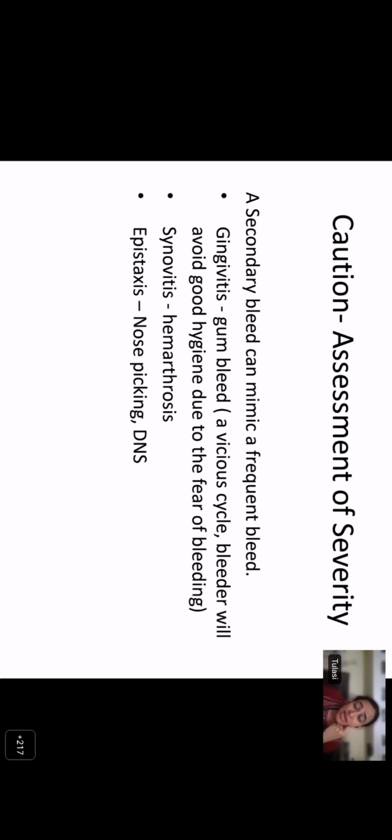And because there is poor oral hygiene, there is pain, the patient will not brush his teeth properly again, which will be a vicious cycle and lead to more bleeding. Synovitis can be a cause for hemarthrosis, but epistaxis can be because of nose picking or because of a deviated nasal septum. So before labeling the patient as a bleeder, you need to assess whether there are any secondary causes of bleeding which can mimic a frequent bleed.